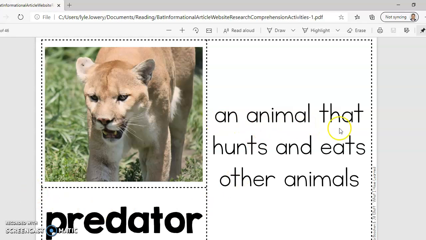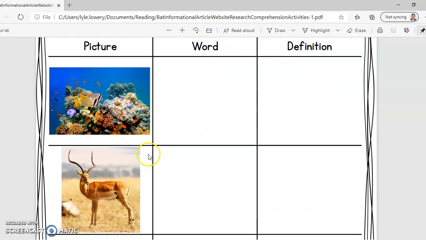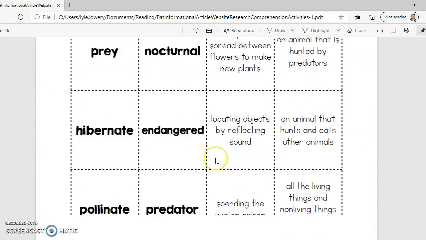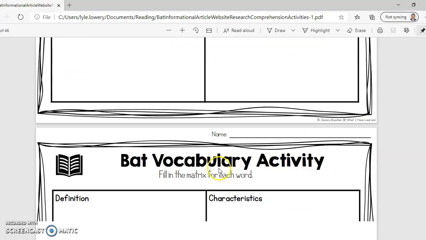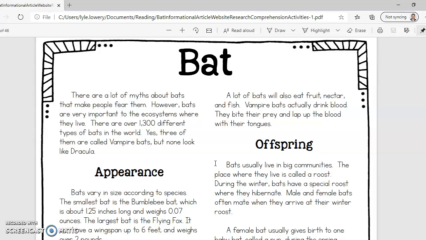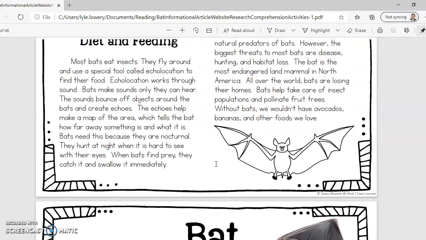Predator is an animal that hunts and eats other animals. And like we said, bats are predators when they're hunting bugs. They are prey when they're being hunted by other animals, larger birds. So from that point on, I'll go ahead and I'll read the article. Keep in mind again that you're supposed to be looking for interesting facts about bats out of this article.